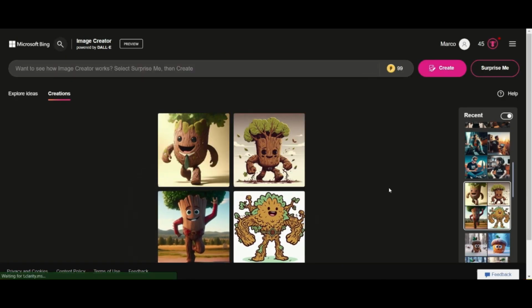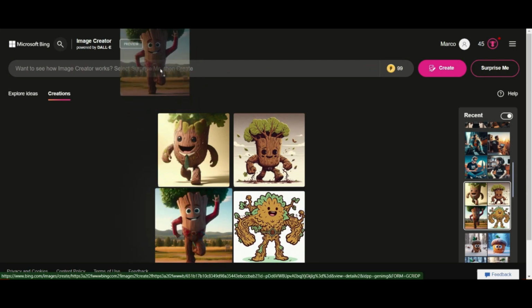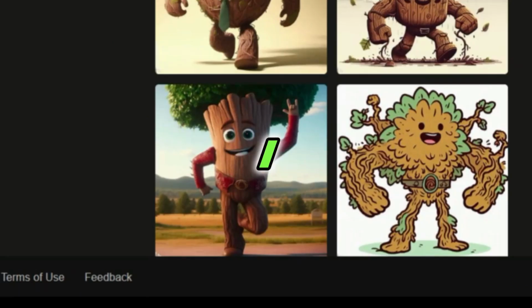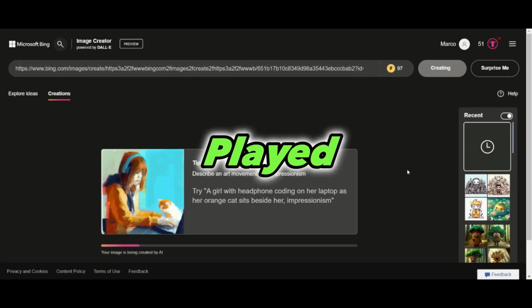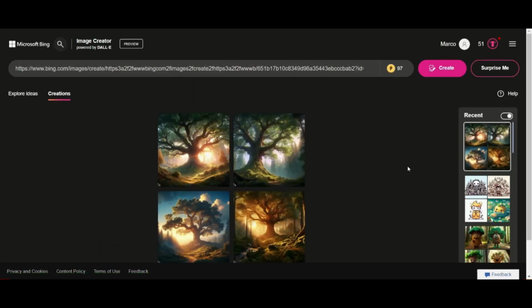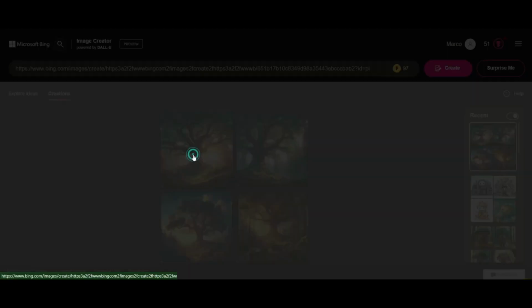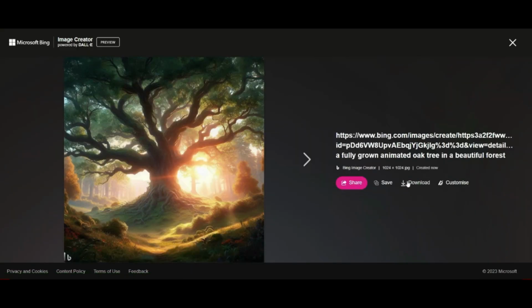Now, what I eventually did was I got some images of Andy the acorn as an adult. Now, I don't know why Andy the acorn was wearing chaps in this image, but anyway. So I played around with it, a little bit of prompting, a little bit of guidance, and it produced some really amazing images. So once you have all of your images, you're going to head over to Runway ML, and this is going to bring your photos to life.